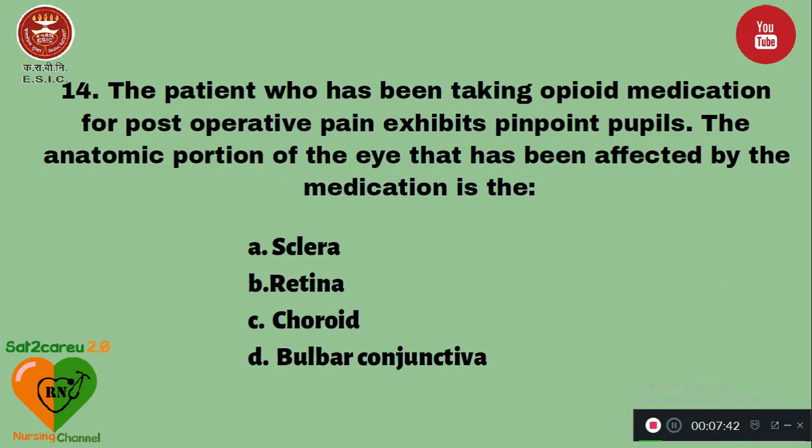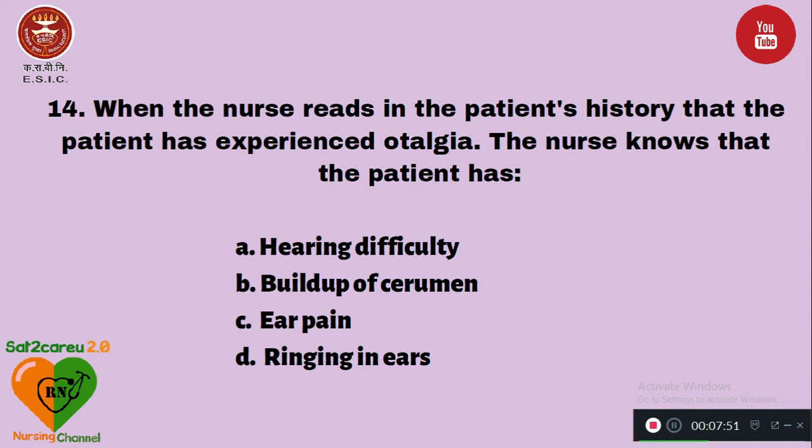The right answer for this question is option C, miosis. Miosis is caused by opioid medication, which causes pinpoint pupils. Next question: when the nurse reads in the patient's history that the patient has experienced otalgia, the nurse knows that the patient has option A, hearing difficulty, B, buildup of cerumen, C, ear pain, D, ringing in ears. The right answer is ear pain.